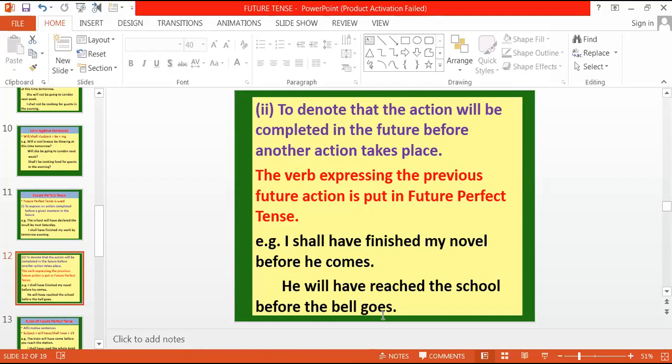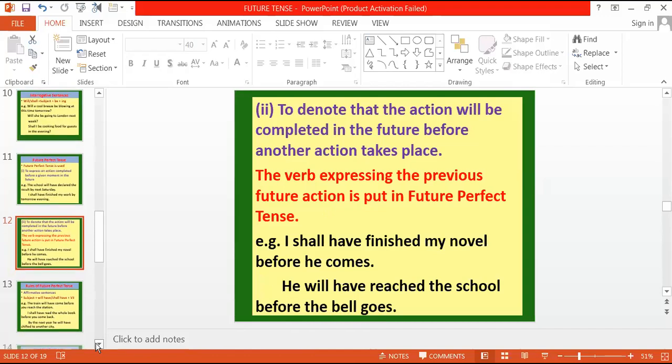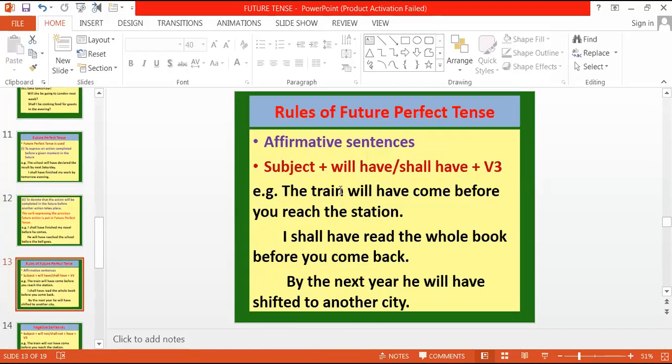So the action that finishes first, we describe and write in the future perfect, and the action which finishes later, we write in the simple present. Now what is the rule? We are talking about affirmative sentences. Subject plus will have, shall have, plus the third form of the verb, right?